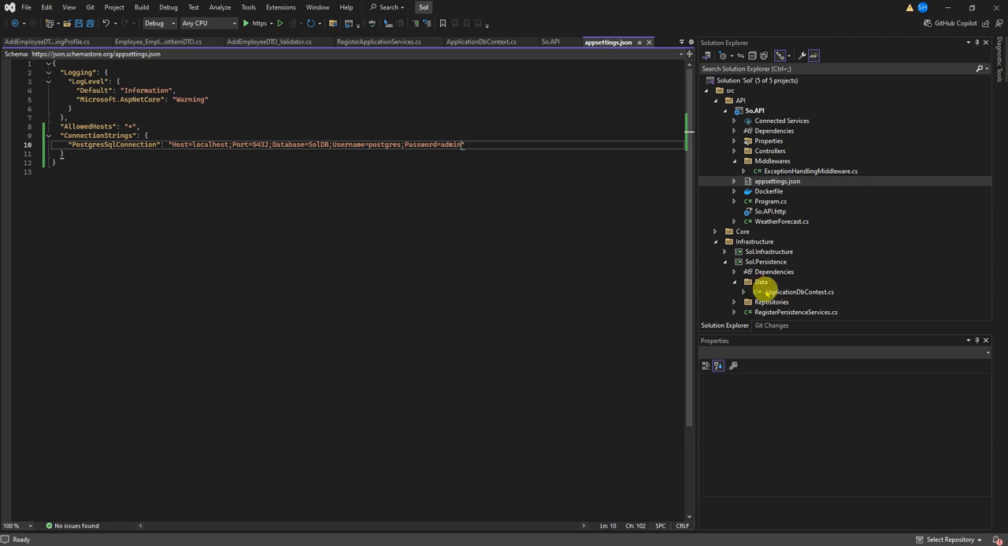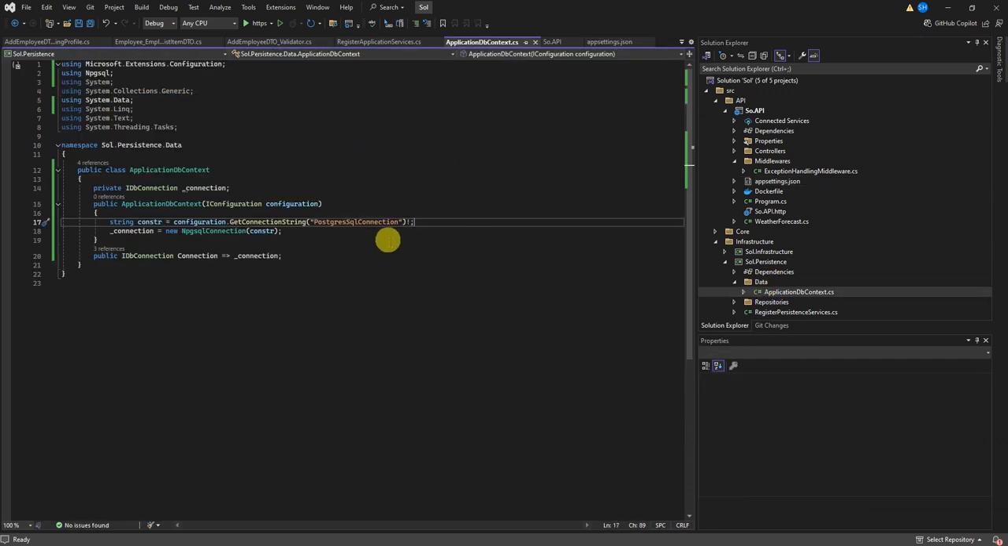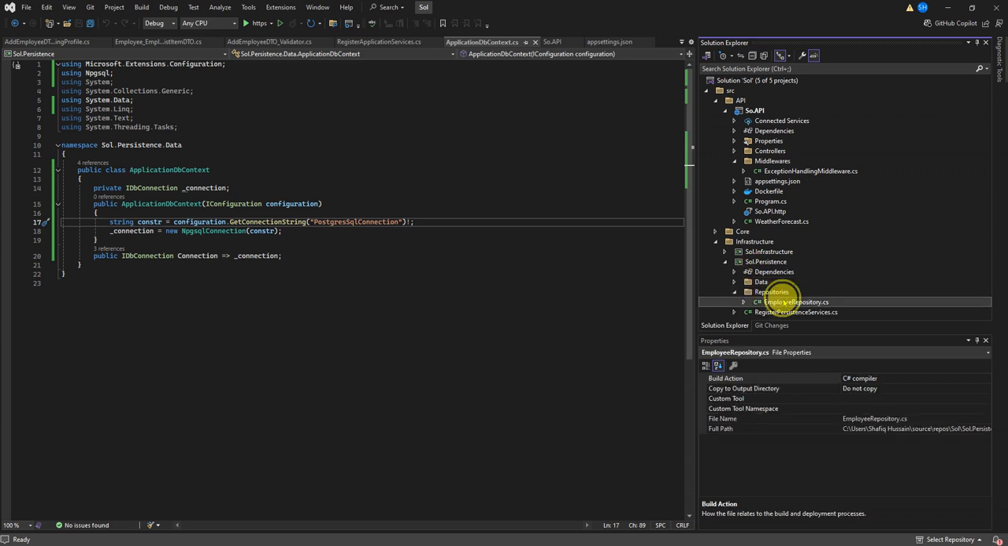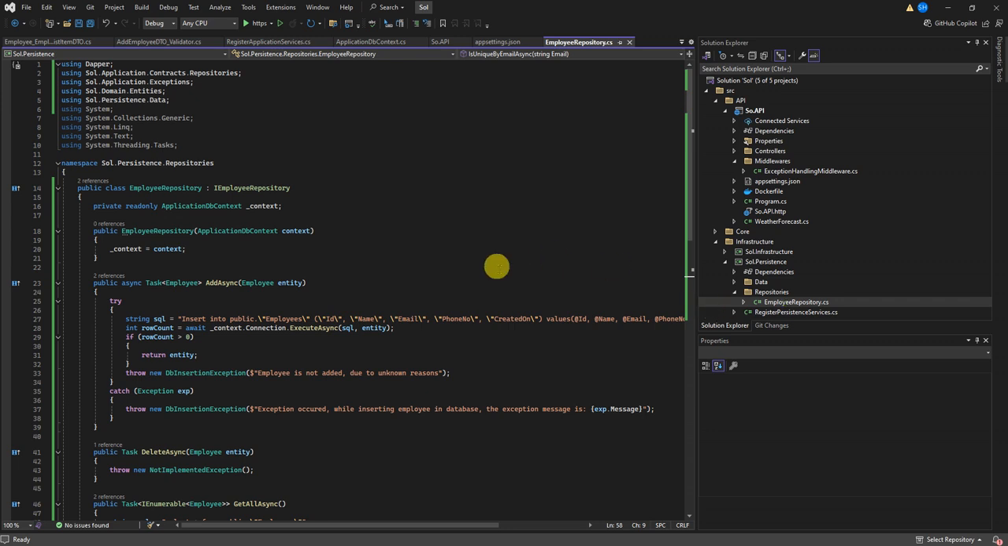Where I was. Okay, this is the application DB context, and it is using a public property named connection, which is of type IDbConnection, holding the actual connection, that is a new Npgsql connection. Then in persistence we have repositories. This is the employee repository, and it is implementing IEmployeeRepository.